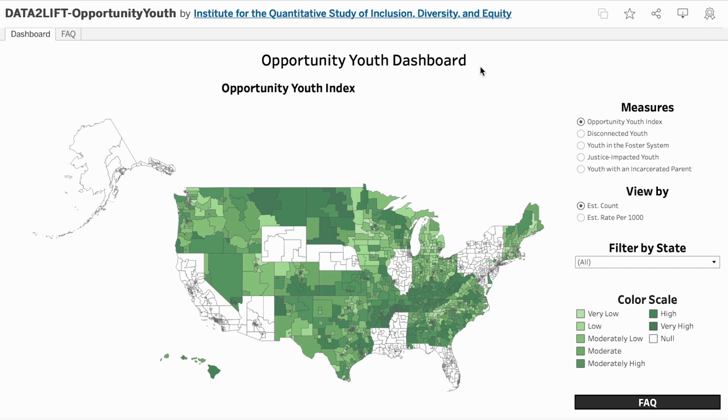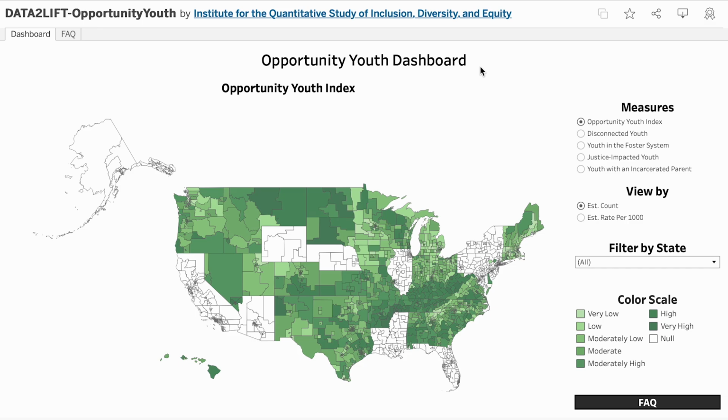On the main dashboard, you'll see an interactive map of the United States. This map is your gateway to understanding the distribution and demographics of opportunity youth by public use microdata areas, or PUMAs. PUMAs are geographic areas defined by the U.S. Census. They are standardized to have about 100,000 people per PUMA.